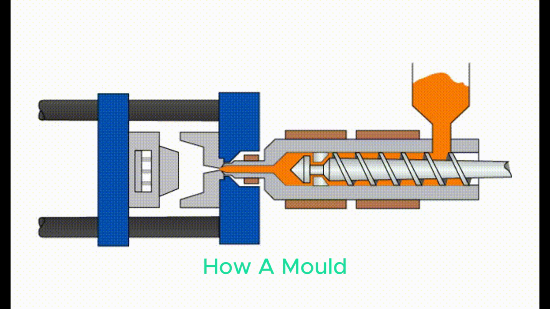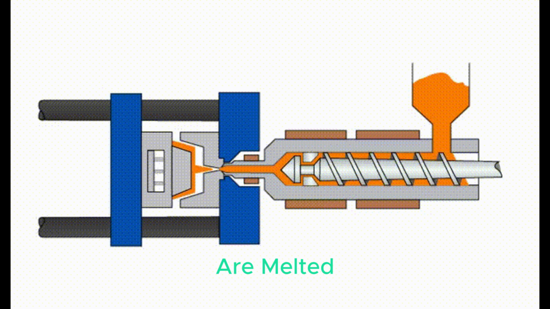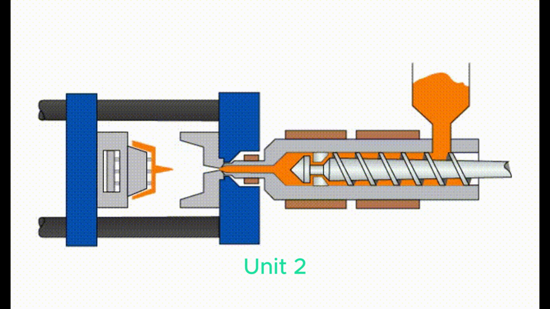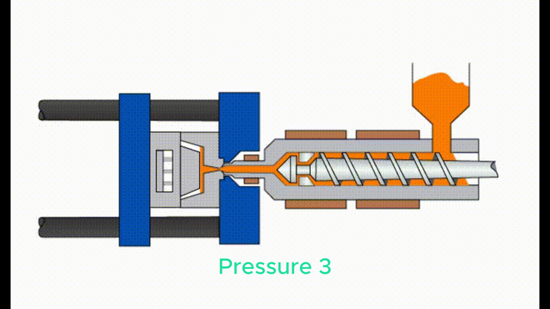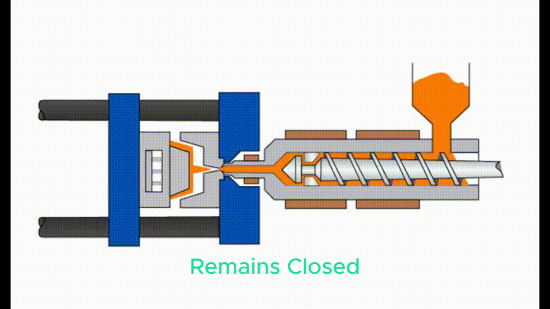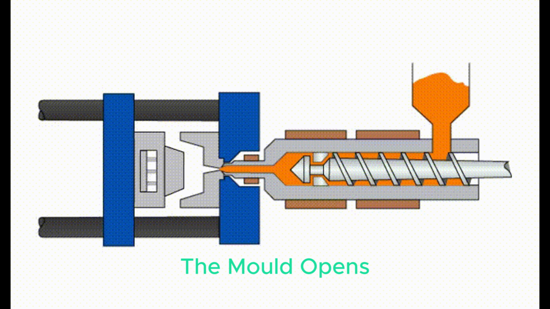Let's understand how a mold actually works. 1. Plastic granules are melted inside the injection unit. 2. The molten plastic is injected into the mold cavity under high pressure. 3. The mold remains closed while cooling water solidifies the material. 4. After cooling, the mold opens.